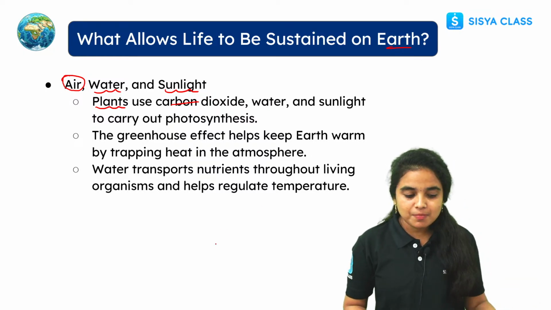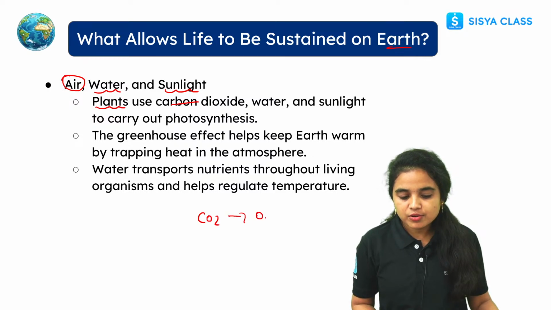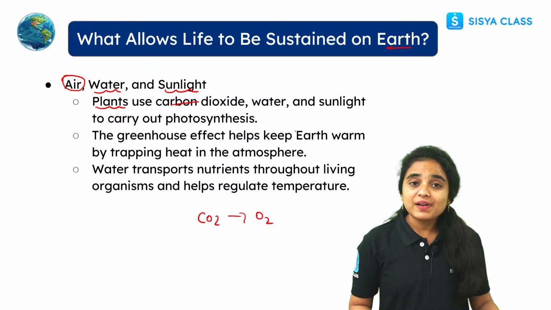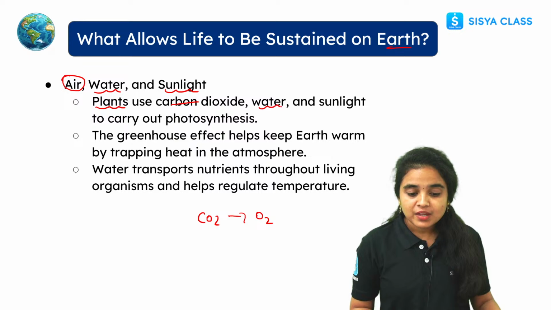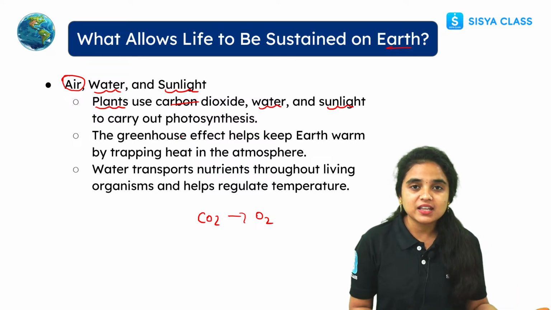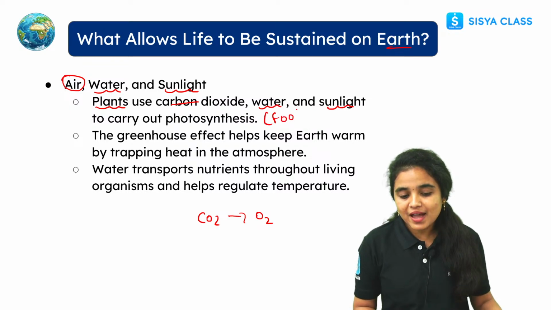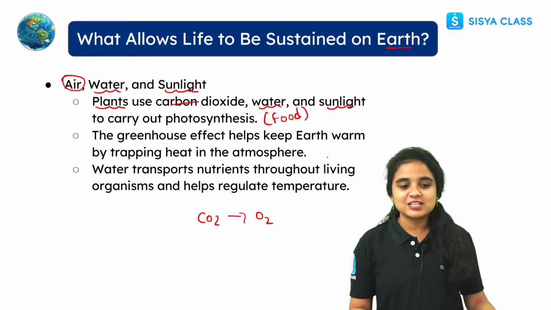And while coming to the plants, they will breathe in carbon dioxide and breathe out oxygen, right? Plants also use water, sunlight, and chlorophyll pigment to participate in the photosynthesis process. Hence they prepare their food material by participating in photosynthesis.